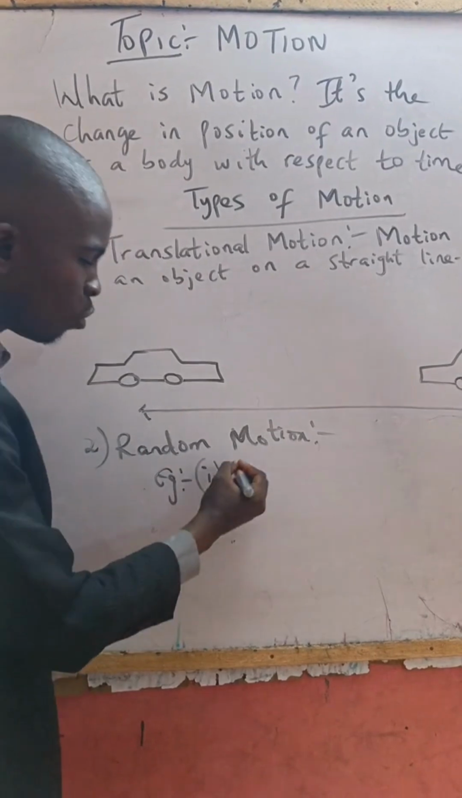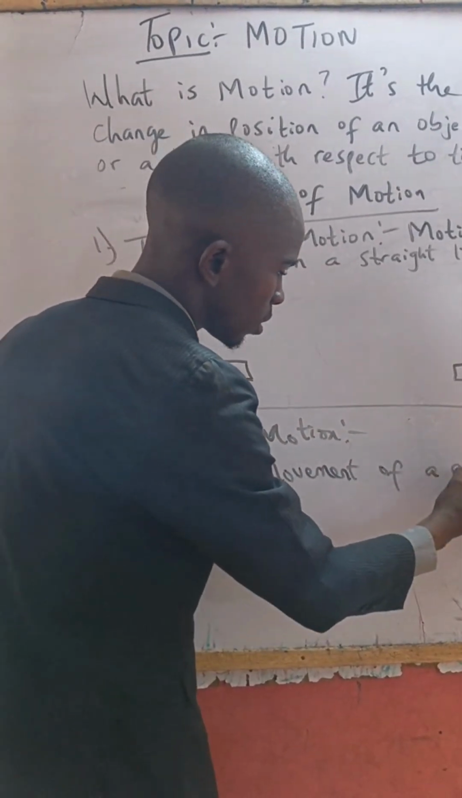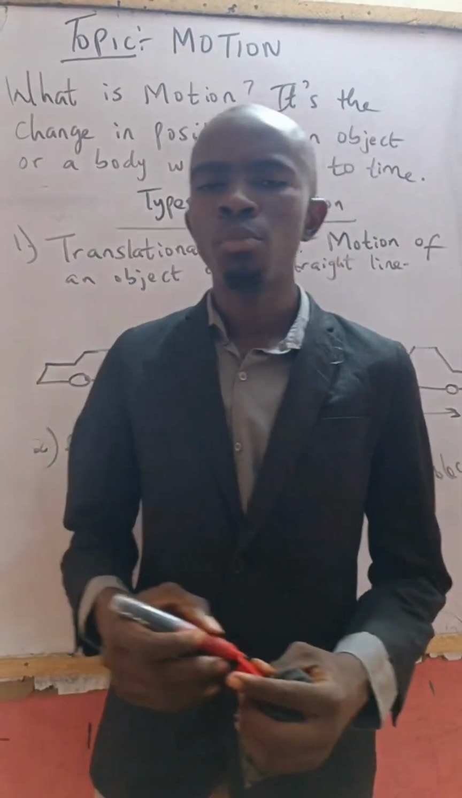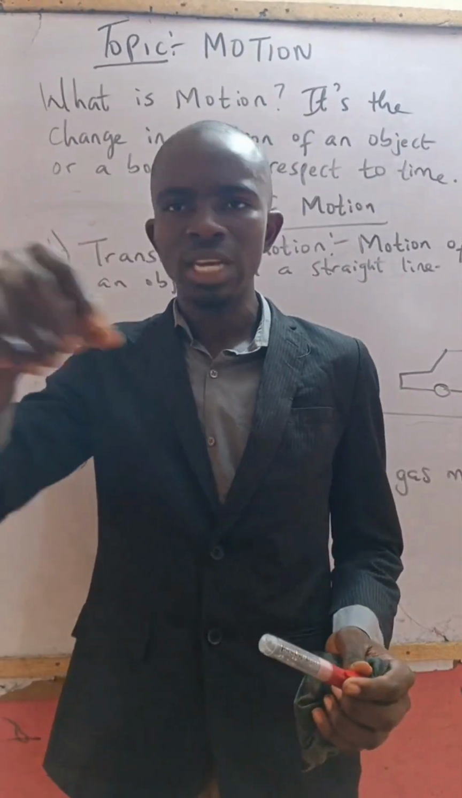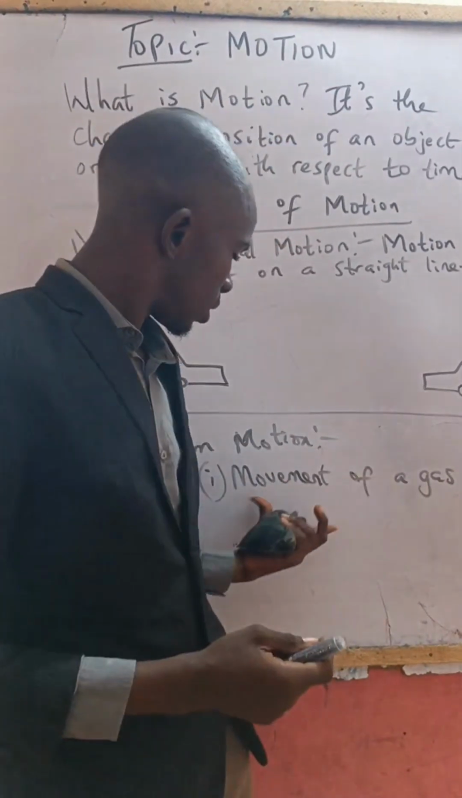The first example is movement of a gas molecule. You know the bubbles, they can move in any direction. So there's no way you will predict that, okay, this bubble will move in this manner. No. Such an example is known as a random motion.